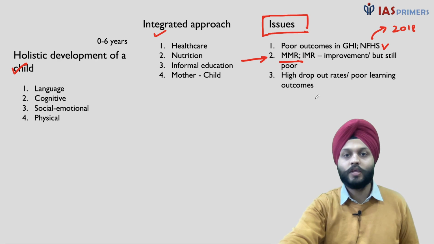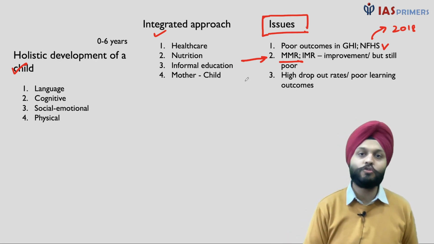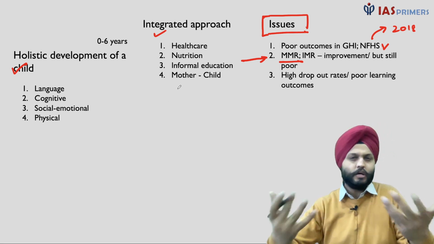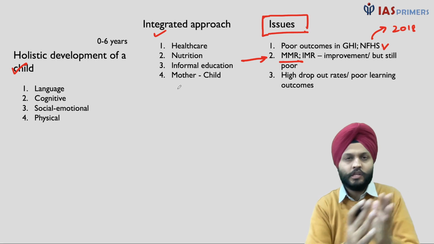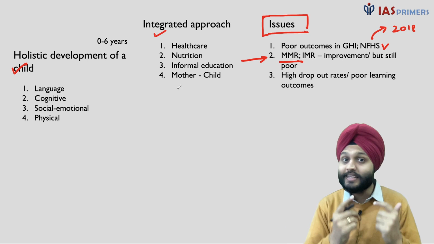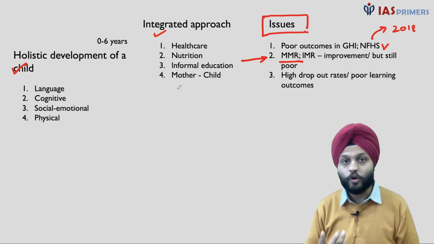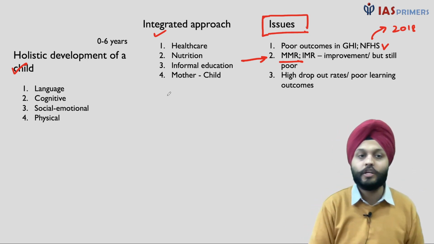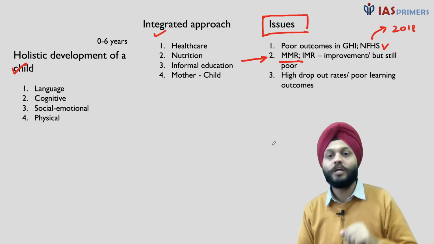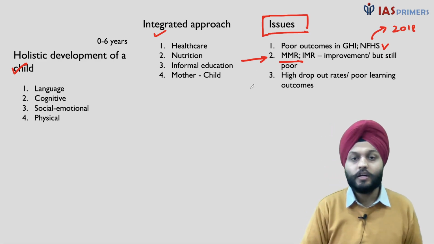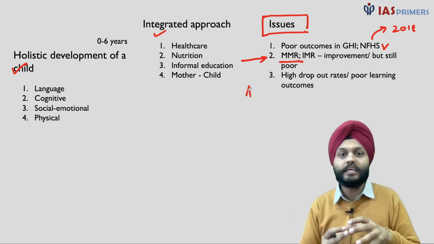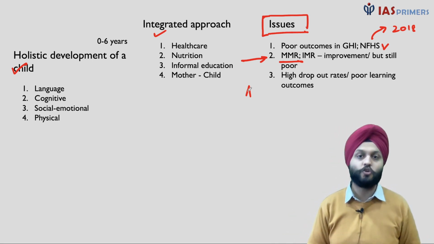It's not happening. Then when the child goes to school, presently we have almost achieved universal enrollment, leaving aside the pandemic, for both boys and girls. Universal means for everybody. But still we have high dropout rates. What does it mean? Maybe the cognitive aspect was not developed enough, and they are not able to cope with the educational outcomes. And how do we know this? Well, there is an Annual Survey of Education Report conducted by Pratham, the ASER report, and you will come across this when you're reading the newspapers.